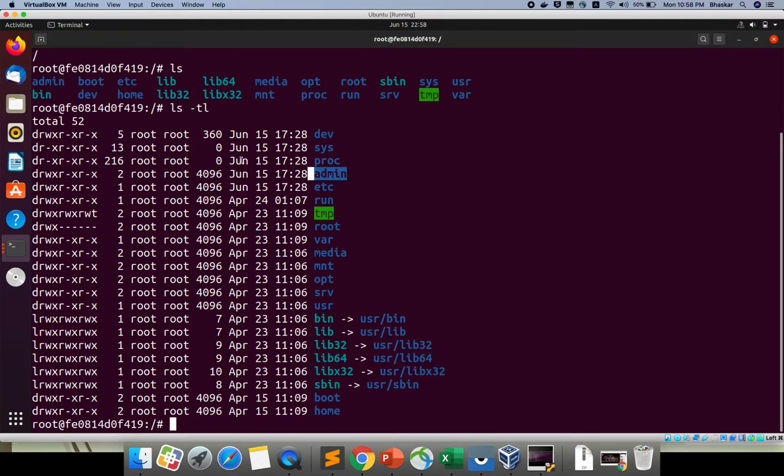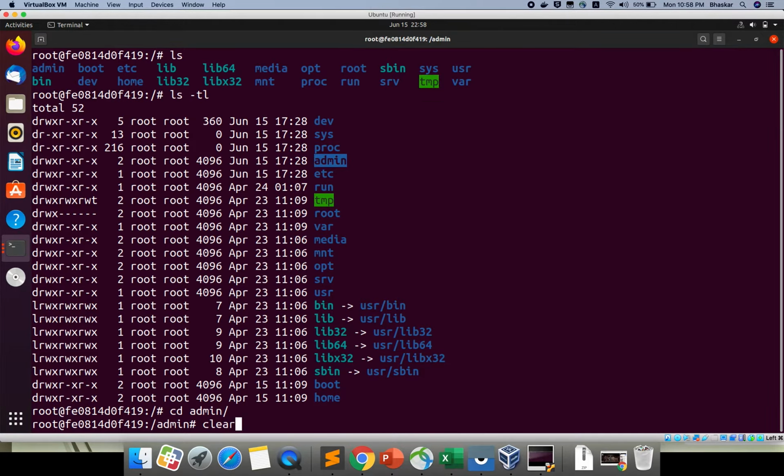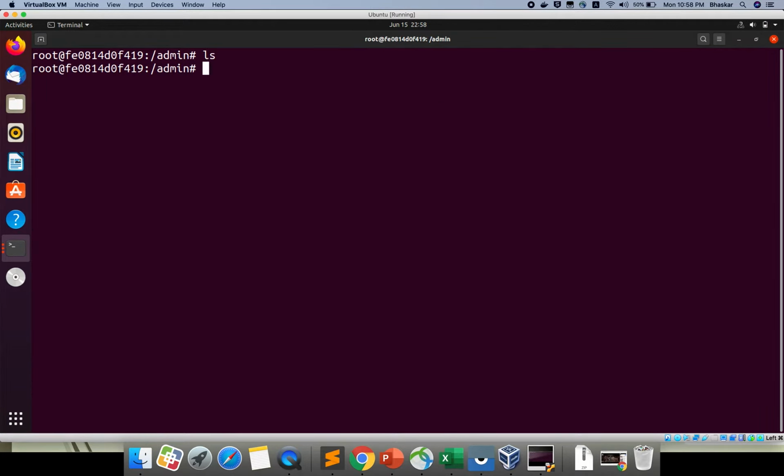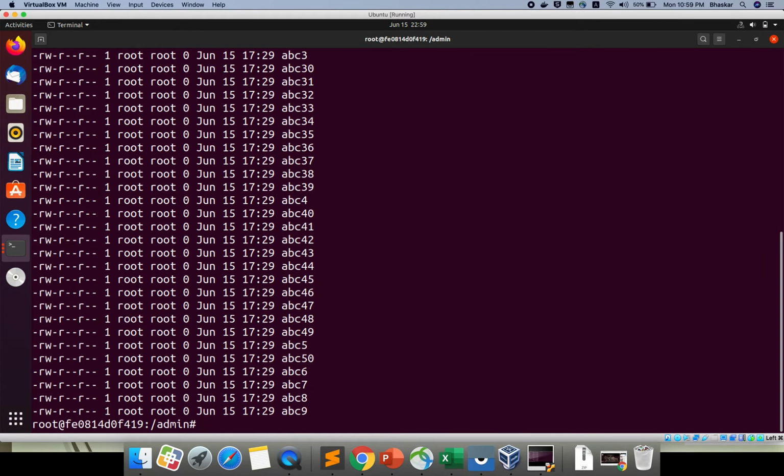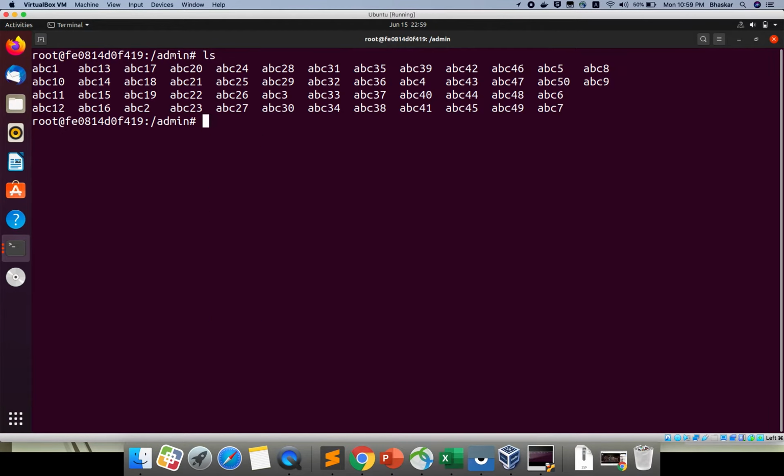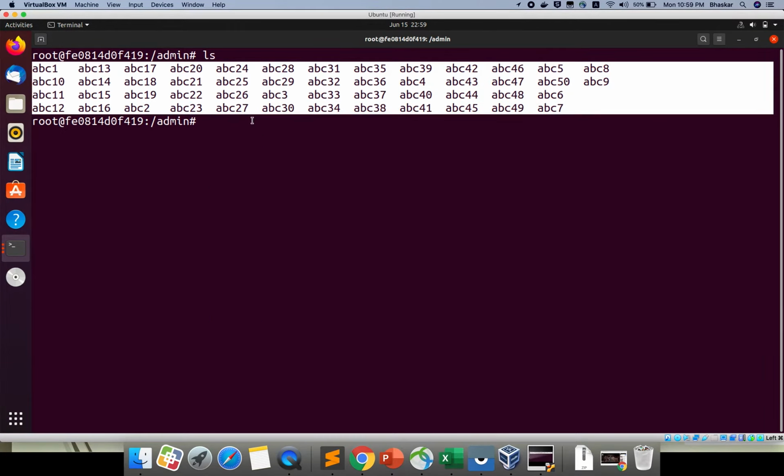See, this is my admin folder. I will go inside my admin folder, clear my screen, and ls. I want to create some files, around 50 files. If I run ls, see, around 50 files are created inside my directory.